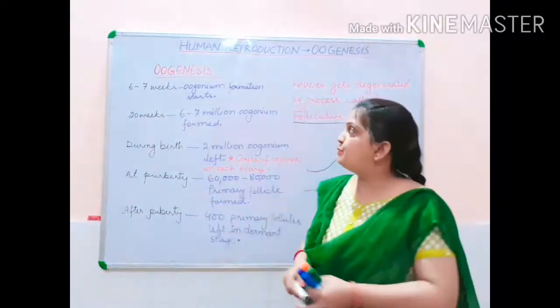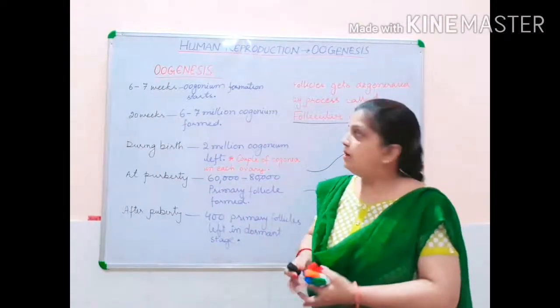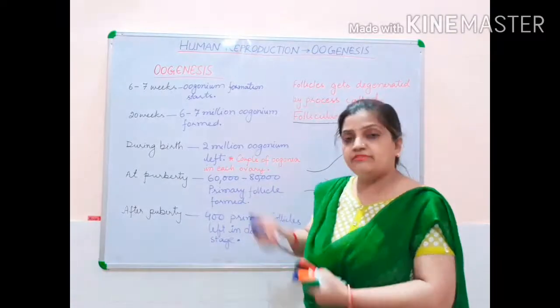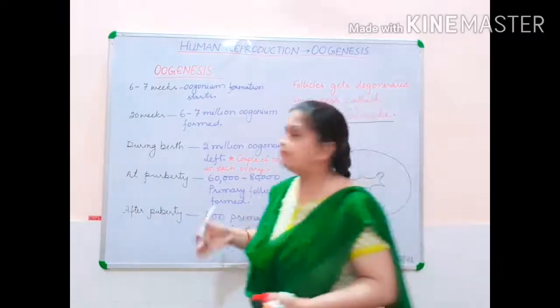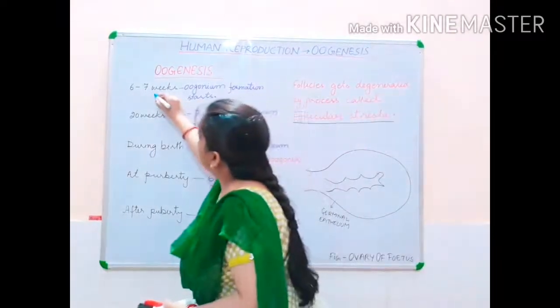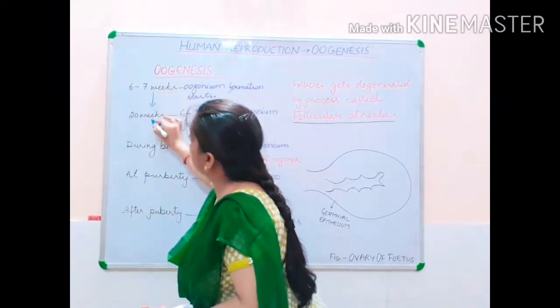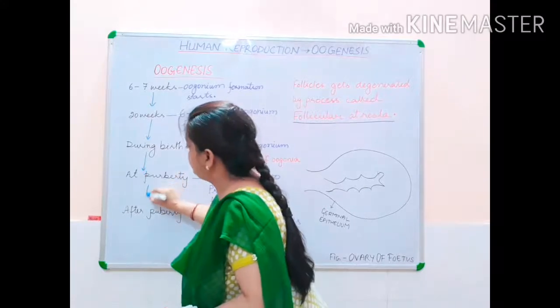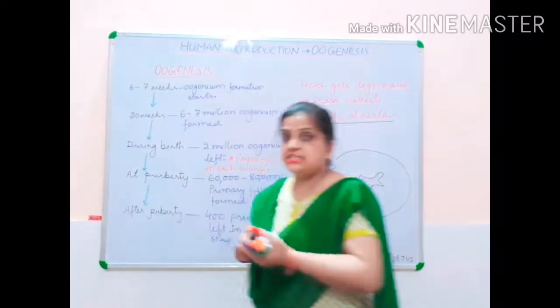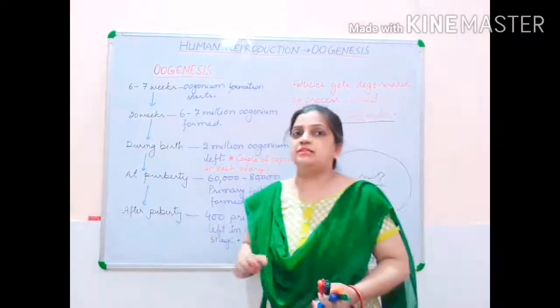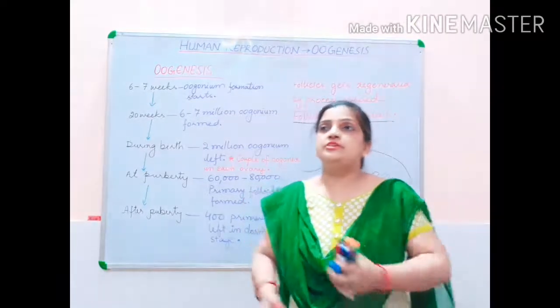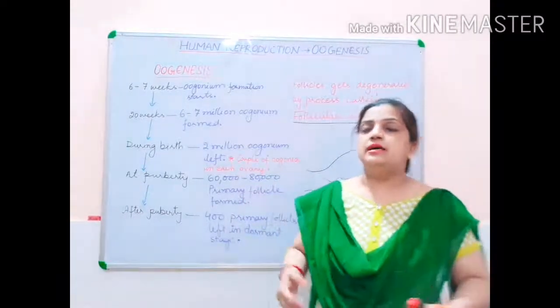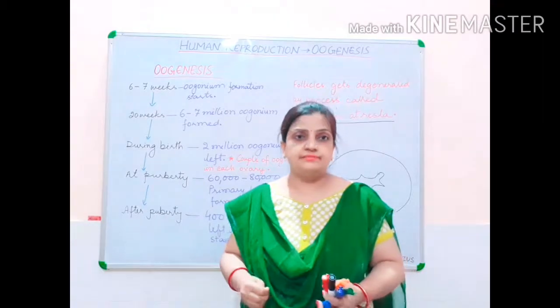Then it proceeds further, and the development moves to the stage of 20 weeks of fetal development inside the mother's womb. Children, in 1 month, about 4 weeks are there.